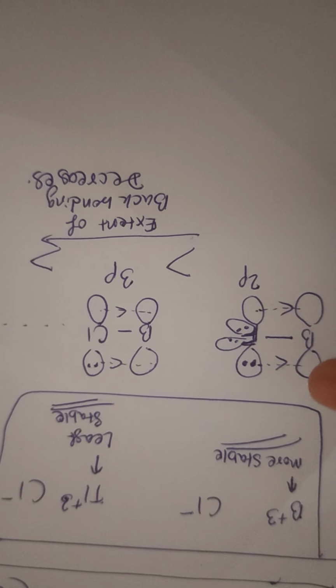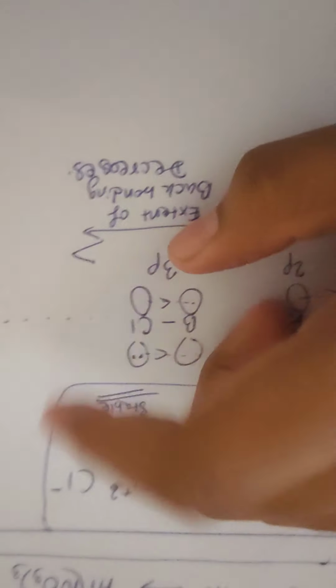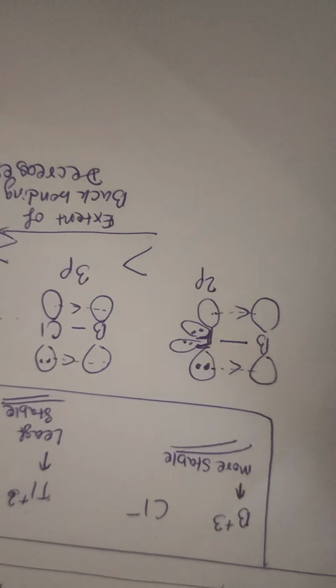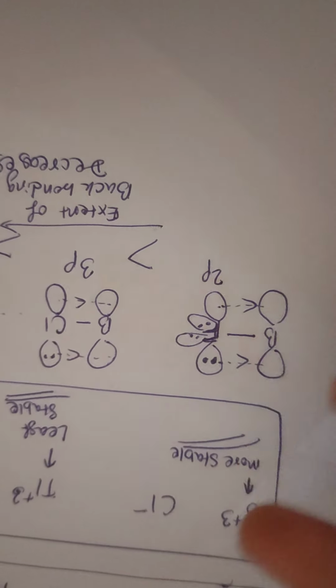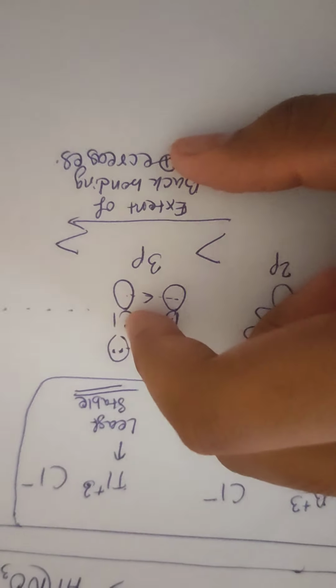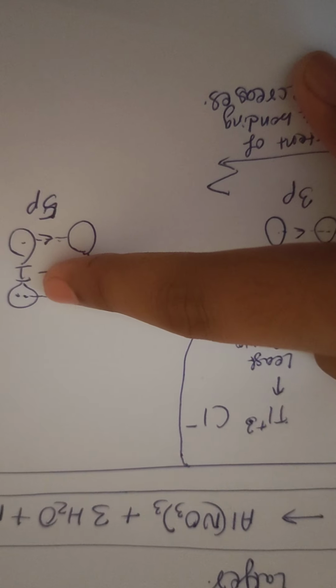So back bonding will be more strong in boron trifluoride, and here I have shown only one fluorine with it. Actually, it has three fluorines. Back bonding will be less in boron trichloride, and it will be least in boron triiodide.